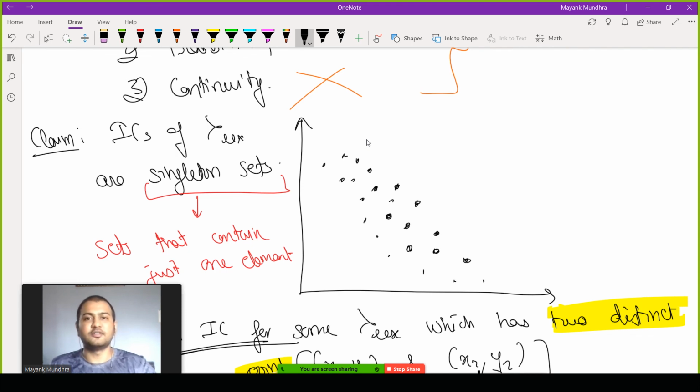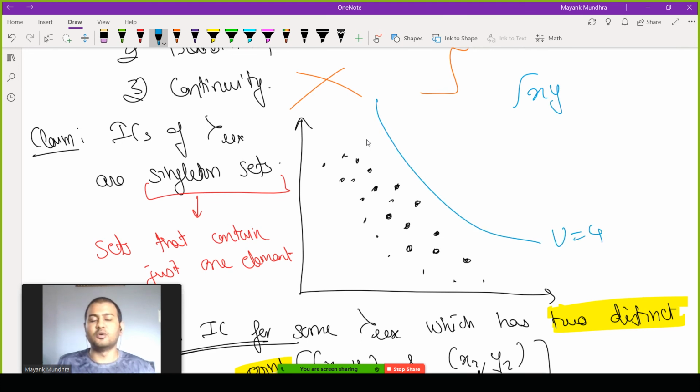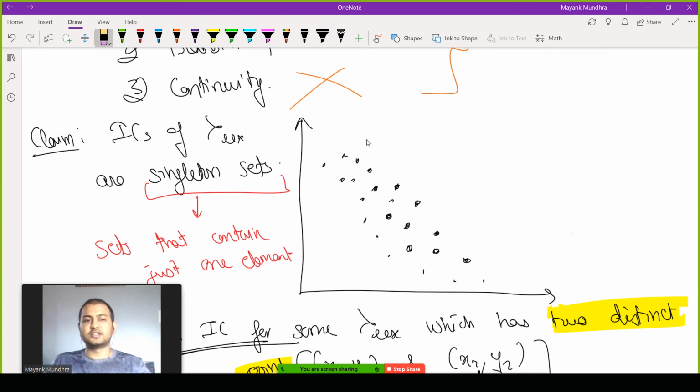Now, in the case of root XY, we could have said that this is the IC for utility level 4. But now these ICs do not have a utility level because there is no utility function itself. There is no role of utilities, and ICs, by being singleton sets, also become very redundant.